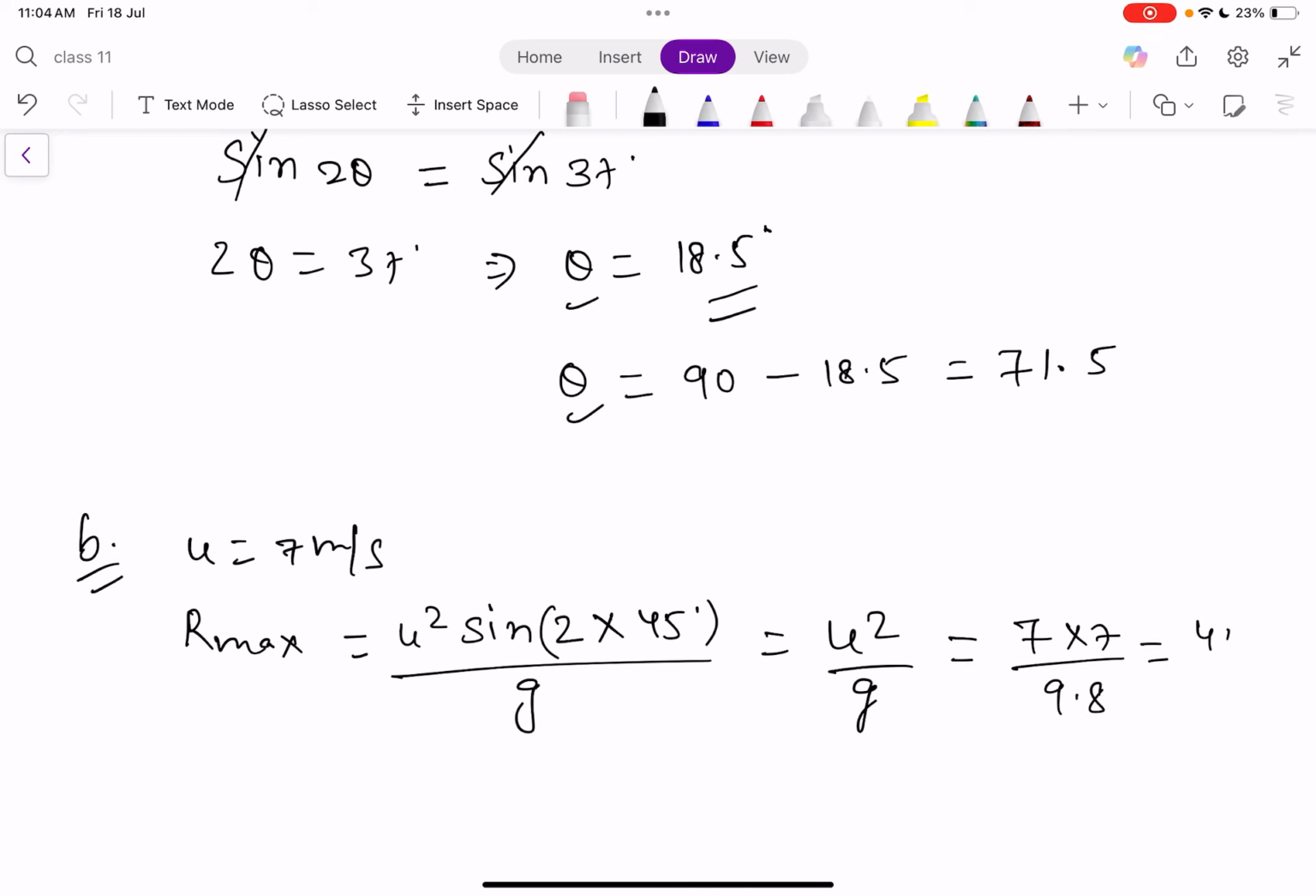9.8. From here 49 upon 9.8, that is maximum range for u 7 meter per second is 5 meter. 5 meter is our maximum range.